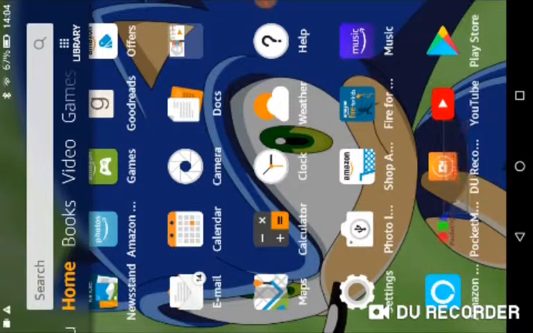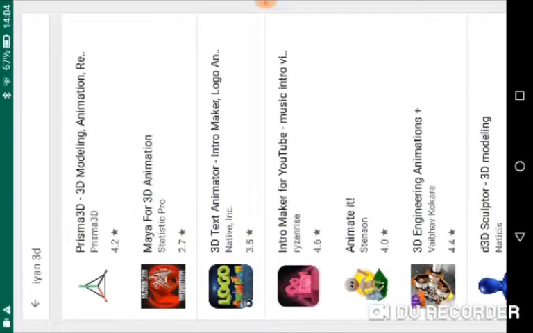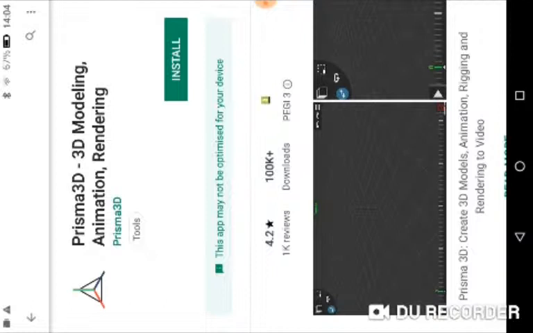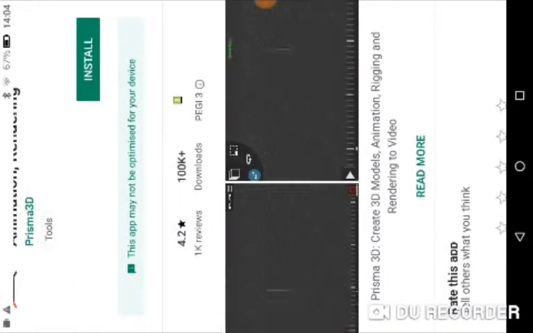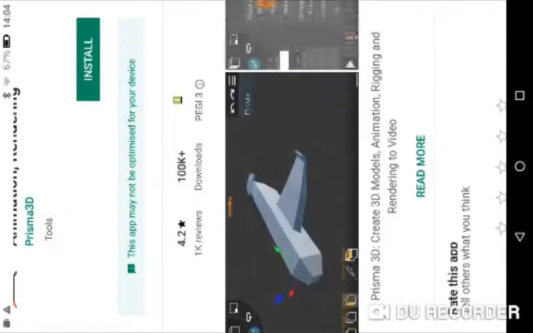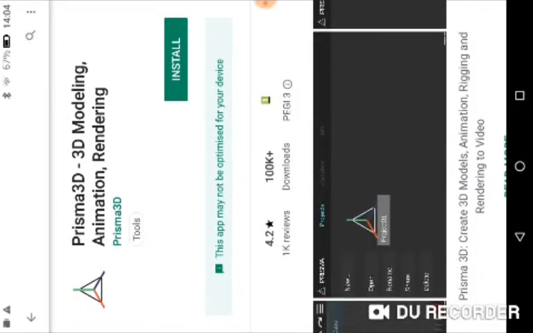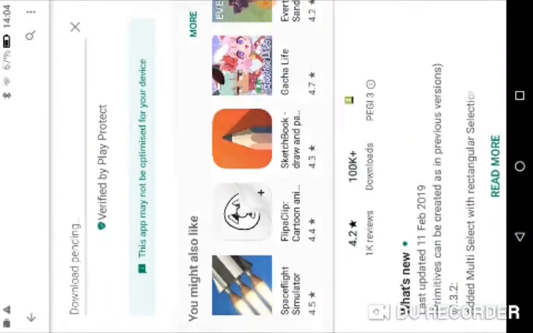So first of all, you want to go to your Play Store, which I am already in, and I just logged in. You want to click on PRISMA3D modeling animation rendering. You want to click on this because they're pretty. You can make your own models. I can make my own models too. So yeah, looking forward. All you need to do, guys, is click install.